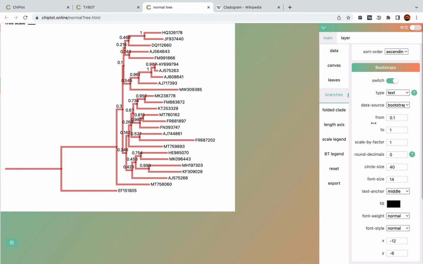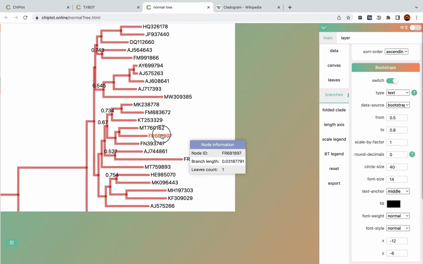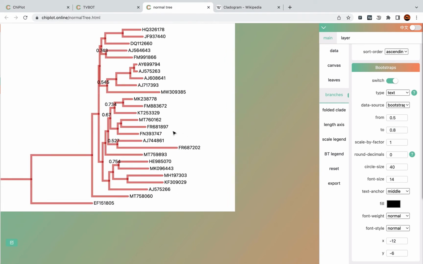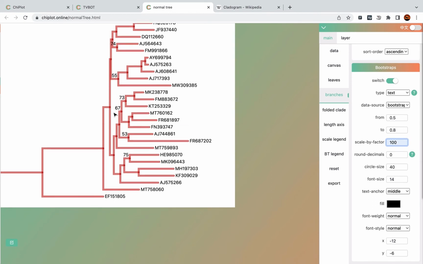The next two parameters are used to set the range of the value. Like you can change it to 0.5 to 1, or 0.5 to 0.98. Only the value in this range will be displayed. The next one is scale by a factor, like you can fill 100. Means that the value will be multiplied by this parameter's value.